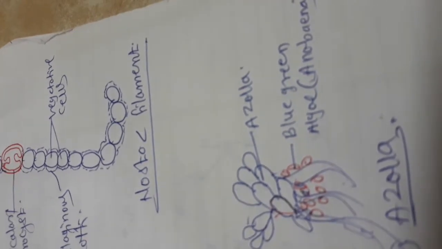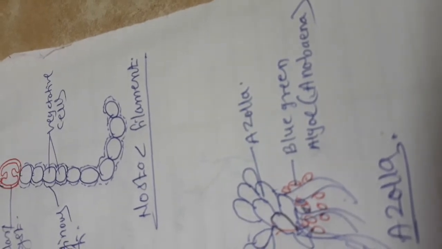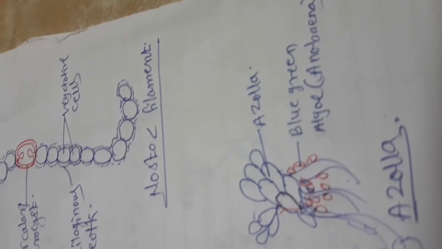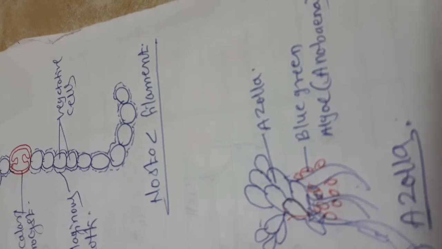Azolla and Anabaena live in symbiotic association. Azolla gives shelter to the Anabaena, and in return the Anabaena absorbs atmospheric nitrogen. Living together symbiotically, they fix atmospheric nitrogen.